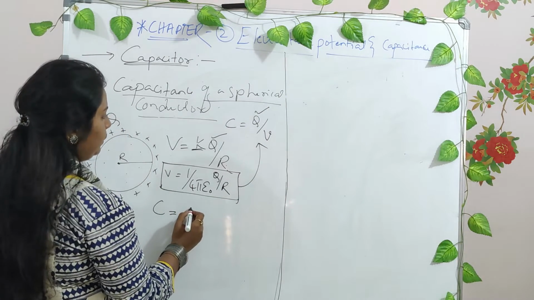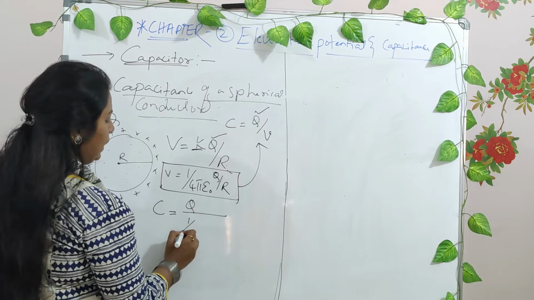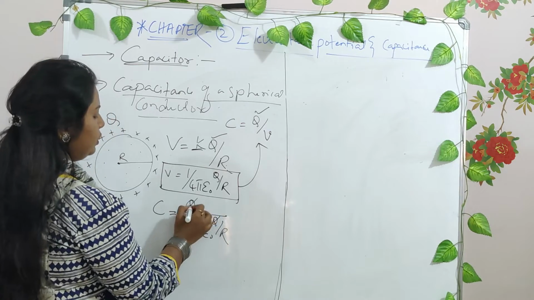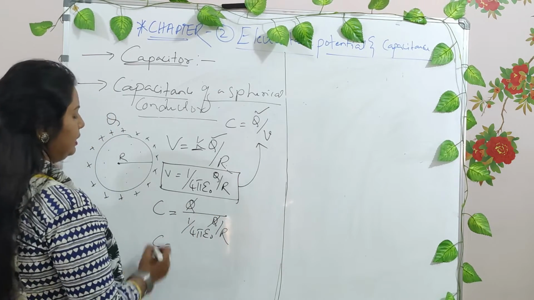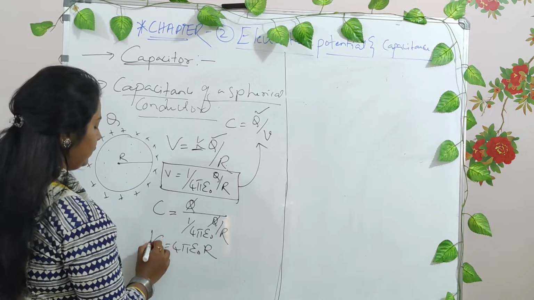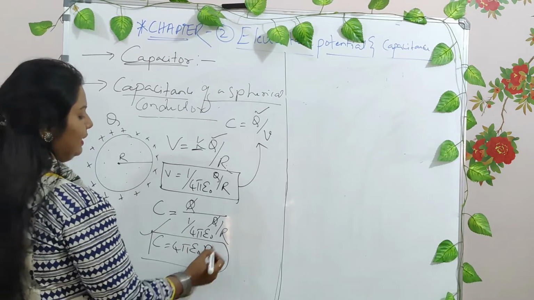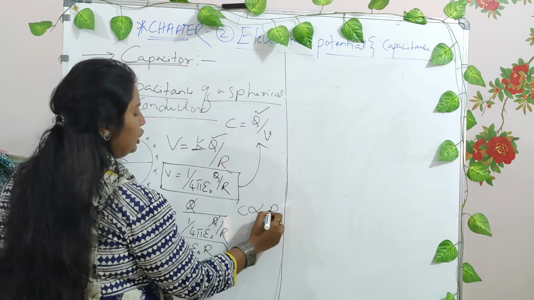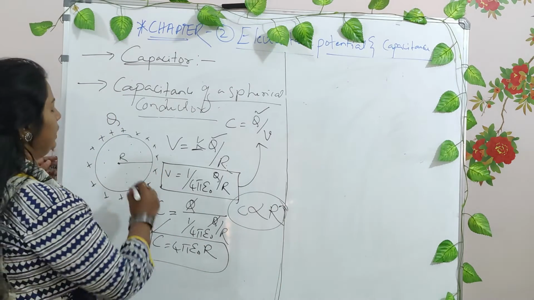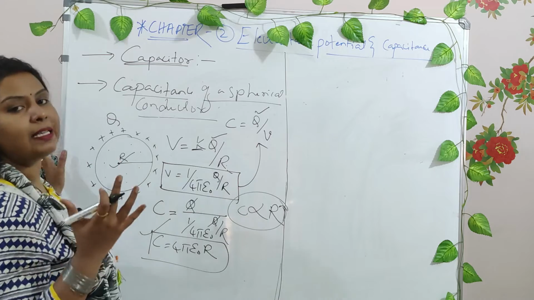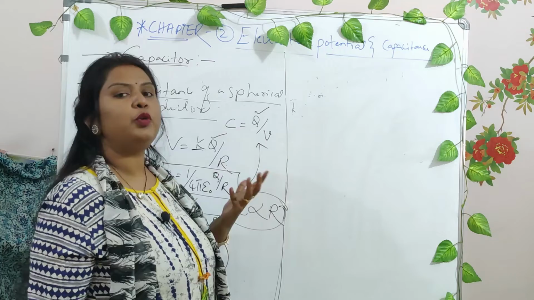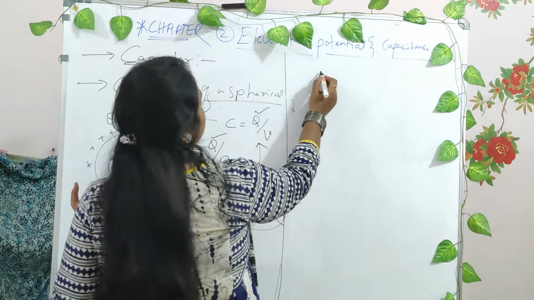C is equal to Q divided by (1 divided by 4 pi epsilon) into Q by R. This Q gets cancelled, and the capacitance of the sphere can be written as 4 pi epsilon into R. Here it is very clear that C is directly proportional to R. As the radius of the sphere increases, the capacitance or the capacity of this particular sphere goes on increasing.